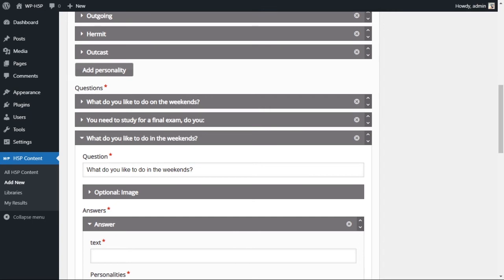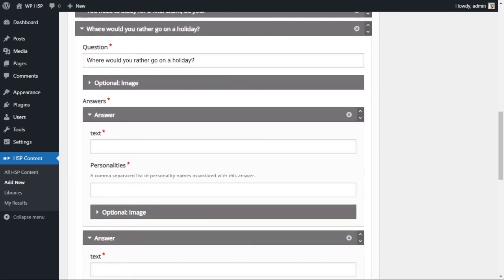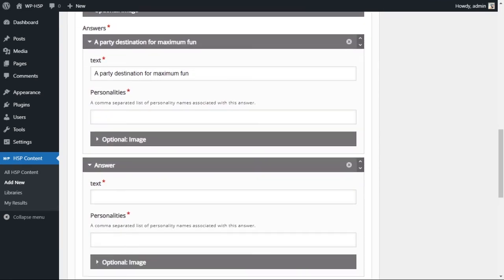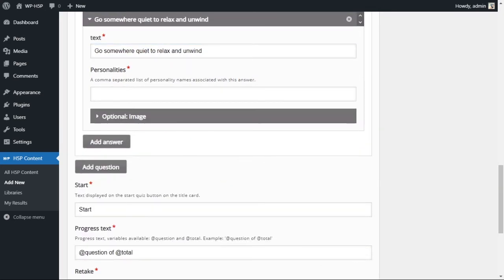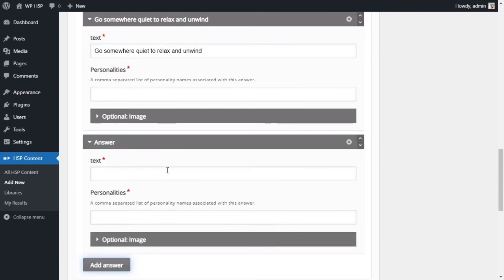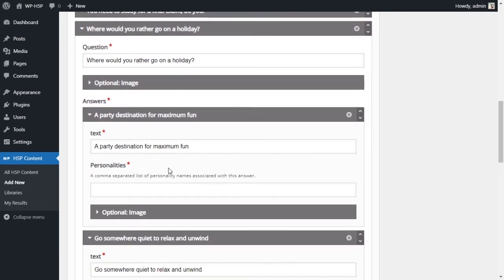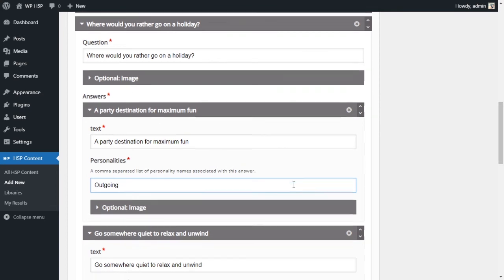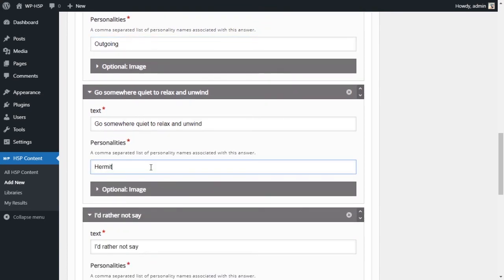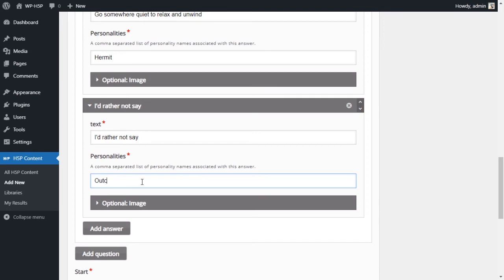The third question is, where would you rather go on a holiday? Party destination. Go somewhere quiet to relax and unwind, or I'd rather not say. Add a third answer, I'd rather not say. So that is outgoing, hermit, and outcast.